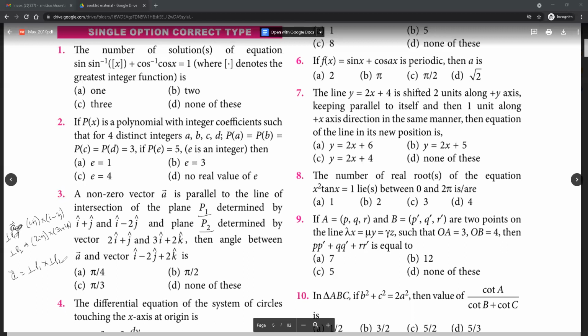And then we have to find the angle between the vector A that we get and this, which will come out to be pi by 2. Okay, so all you have to do is just find out the values of the cross product. That would do it. And for the angle, we'll find out the dot product. Dot product would come out to be 0, making this as pi by 2.